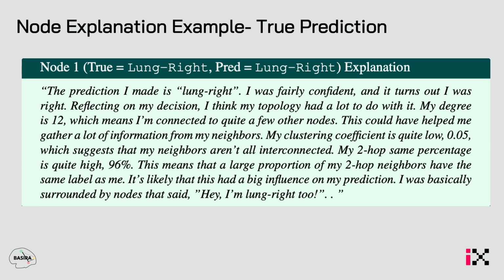Let's go into a true prediction. Here it was fairly confident in its prediction, and it thinks its topology had a lot to do with it. The degree was low, the clustering coefficient was not just 0 but quite low, but its triangle participation percentage was quite high. Its neighbors were 96% connected to each other. Since it has such a high triangle percentage and all neighbors were lung, it predicted lung, which makes sense, and even the clinician would say, okay, I believe this.